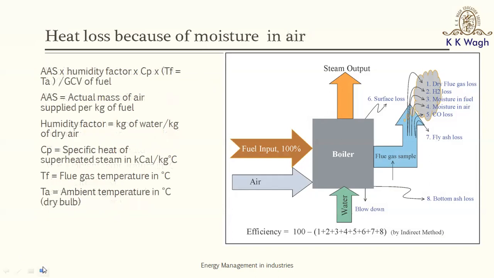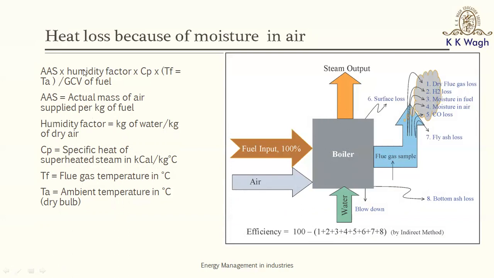The next part is the humidity in the air. Especially if it is a climate where you would find substantial moisture content in the ambient air, because you are supplying the ambient air to the boiler and you are not supplying purely oxygen. So along with the dry part, you would also get moisture entering this boiler. So this moisture would enter the boiler, and that would contribute to the loss.